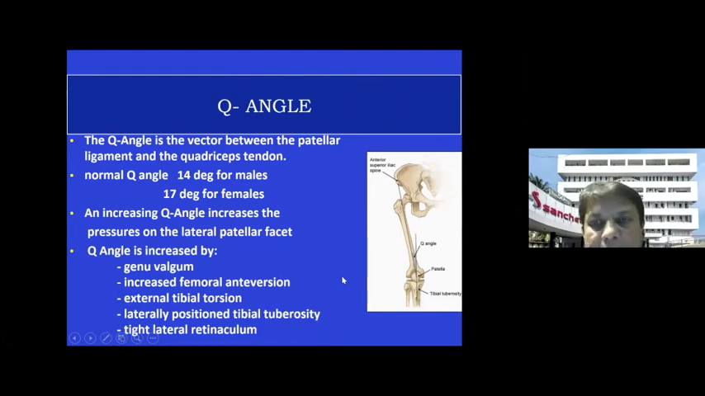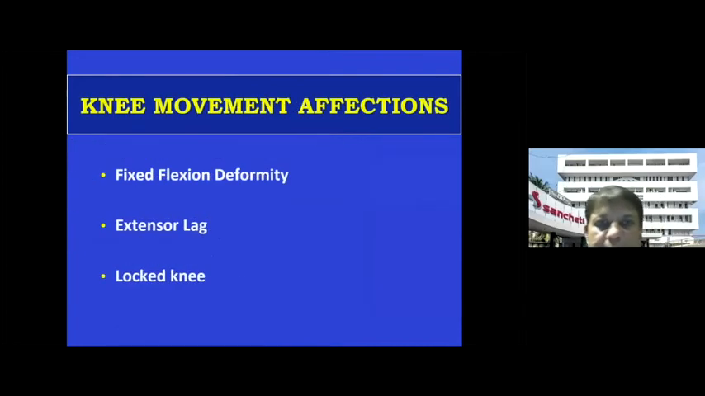Higher the Q angle, it is more predisposed for subluxation of the patella, the lateral subluxation. And this angle is increased by the position of the tibial tuberosity if it is more lateral, by the valgus, or if there is increased femoral anteversion. All these things can increase the Q angle and therefore make the patella more prone for subluxation laterally.